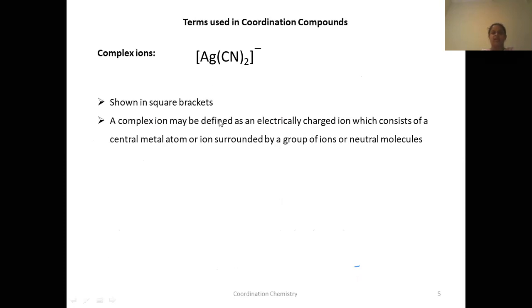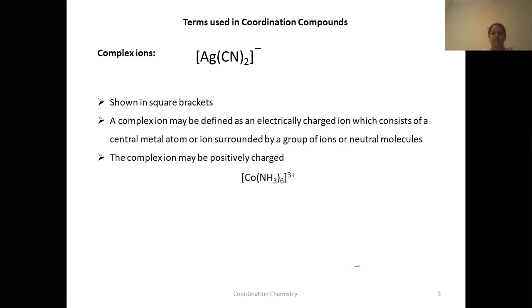A complex ion can be negatively charged, positively charged, or neutral like any other atom. See here, this is a positively charged complex ion, whereas this is a negatively charged complex ion. Whenever I ask you in the next classes what is the charge of this complex, you have to say that it's a minus.